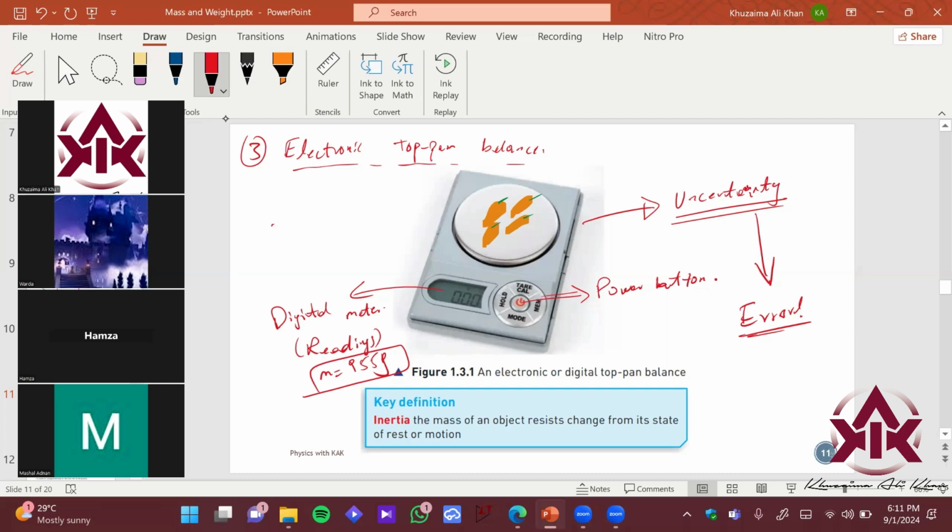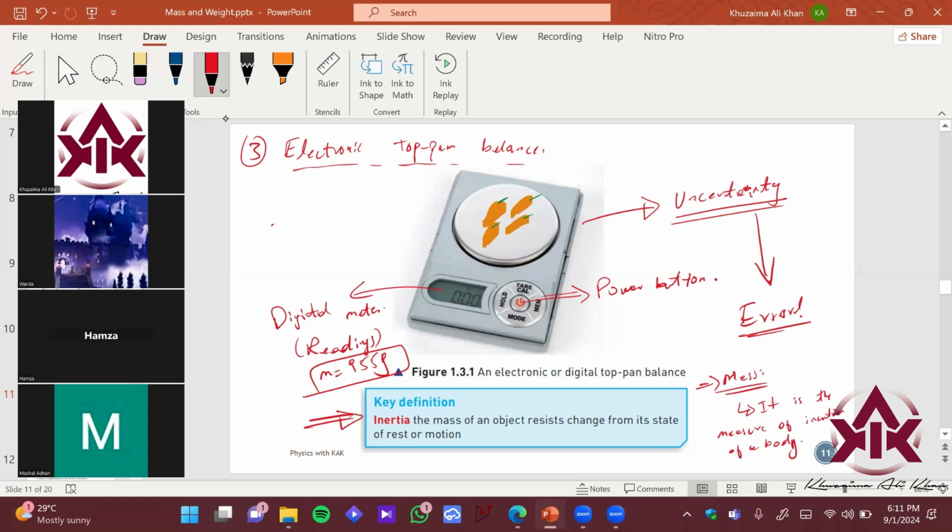Okay, so we have another definition of mass also, right? Some people say mass is a measure of inertia of a body. Sometimes people also say that.